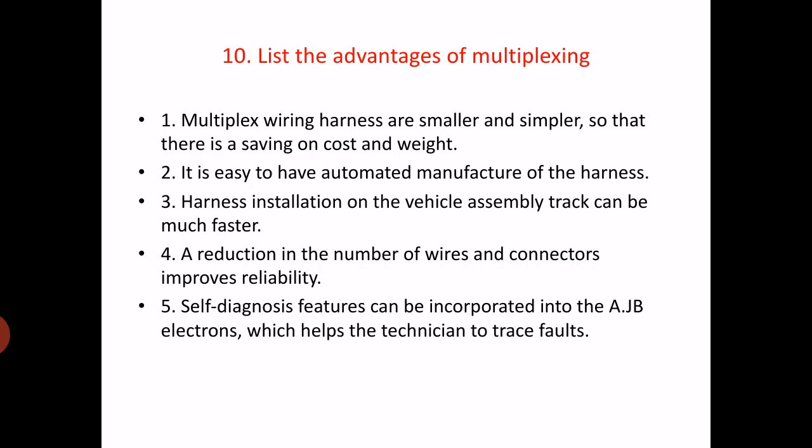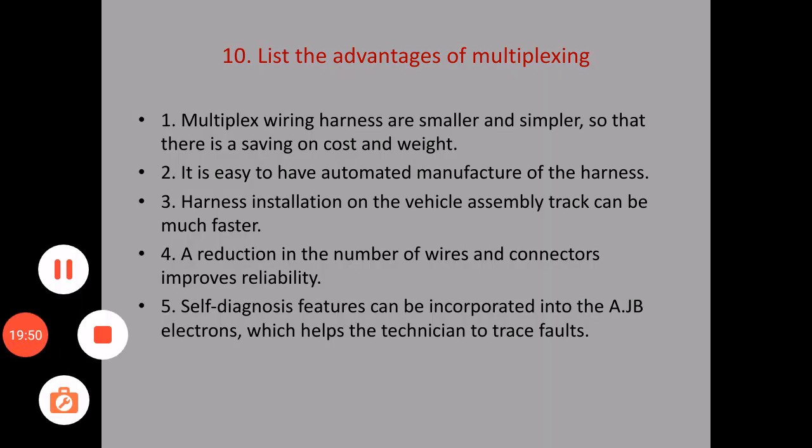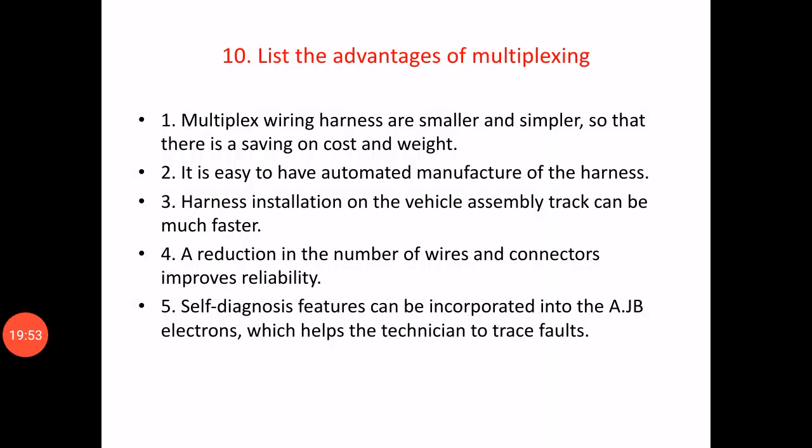Now list the advantages of multiplexing. If we use the multiplexer, what is the advantage? Multiplexing wiring harnesses are smaller and simpler, so there is a saving in cost and weight of the system. Second, it is easy to have automated manufacture of the harness. The harness becomes simple and automated manufacturing is possible. Third, harness installation on the vehicle assembly track can be much faster.